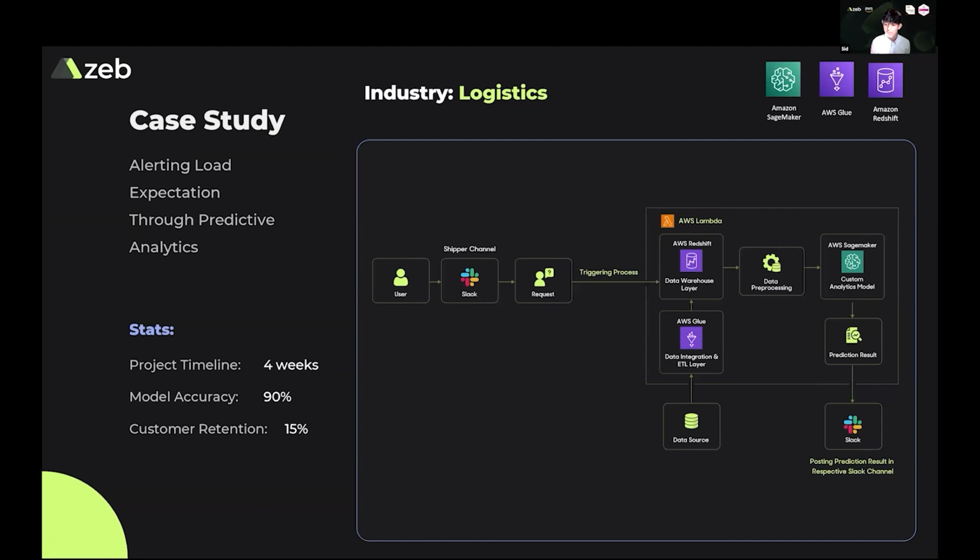that's been identified by the solution. Once we identify a shipper that's breaking that pattern, that's breaking the trend of shipments that they're used to, the solution automatically goes into the Slack channel that is dedicated for that shipper and lets the account manager know, we should have been expecting a shipment from them, but we haven't received it.